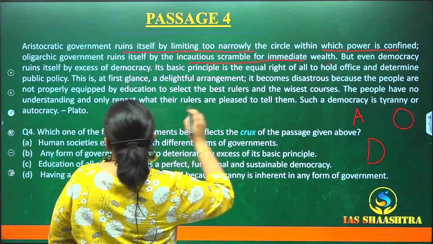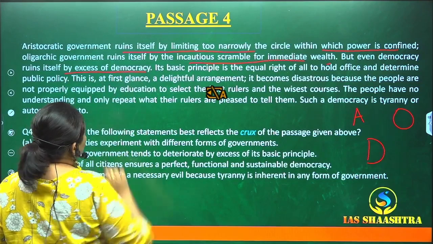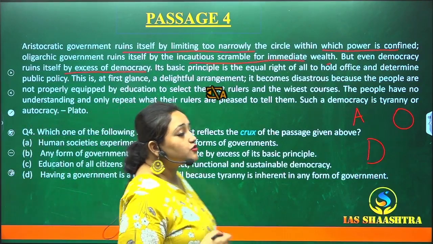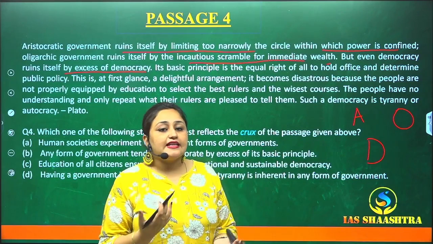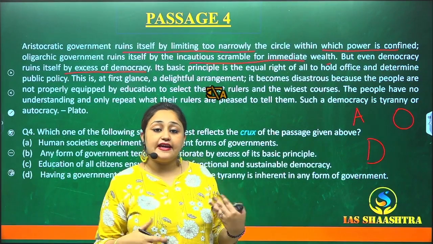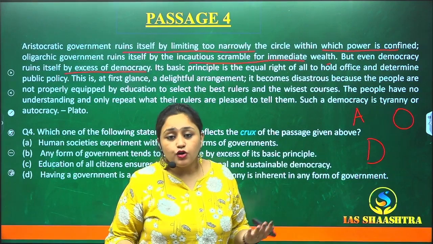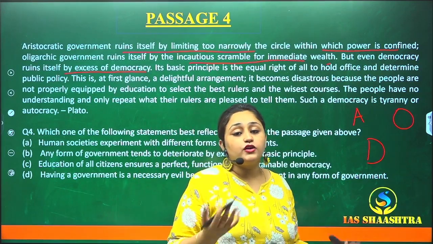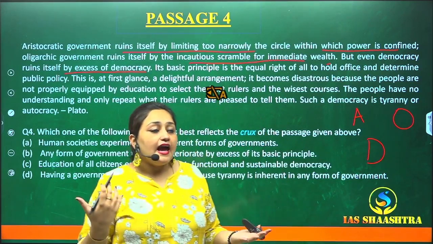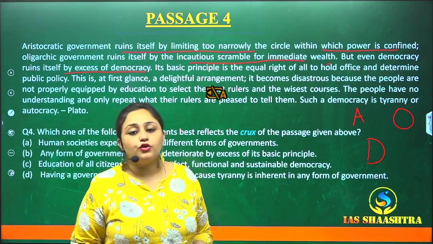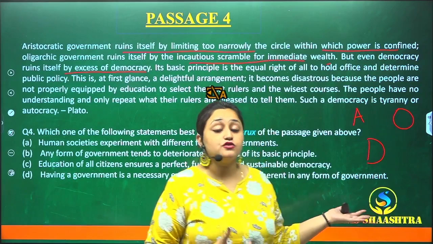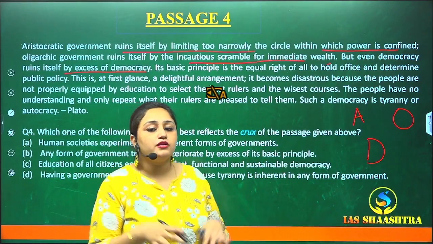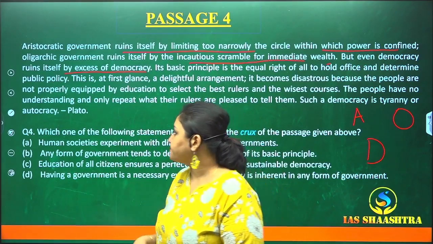But even democracy ruins itself by excess of democracy. Now, democratic government is ruining itself by imposing excess democracy. So, as we know, anything in excess is not good. We know that proverb, too many cooks spoil the broth. Anything in excess is not good for health. So, democratic government has ruined itself or is ruining itself by imposing too much or excess of democracy.